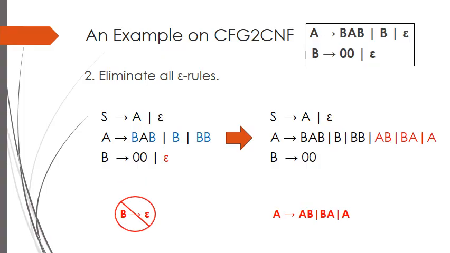Next, we go on by eliminating the capital B's going epsilon rule. When we reconsider all rules containing B on the right, we see three rules. A goes to BAB and B also BB. By writing epsilon instead of B's, we found three new rules.